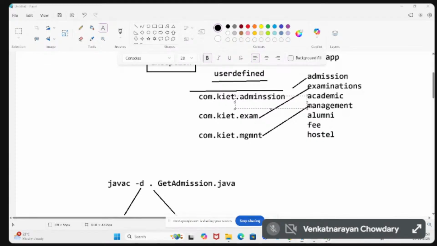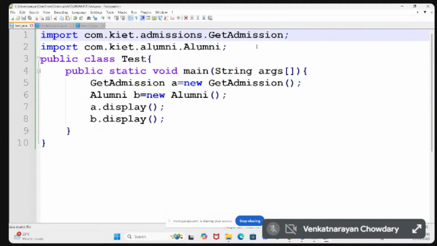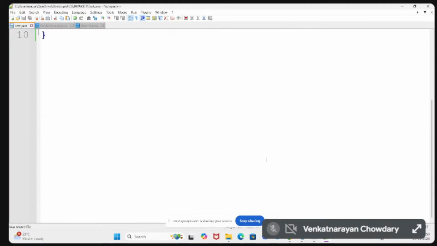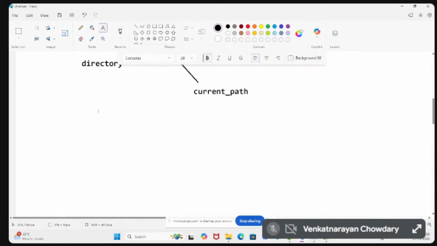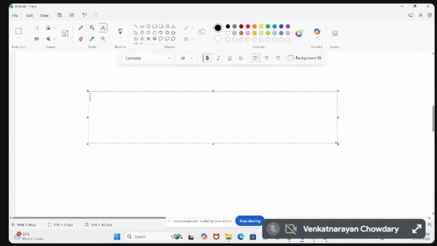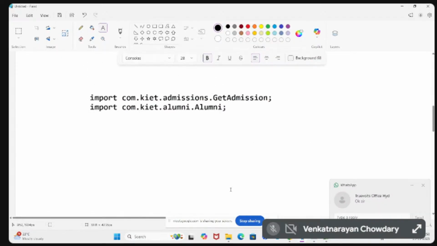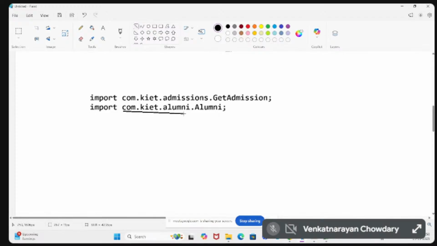You can observe this import statement. So when you observe this import statement, what are the packages and what are the classes? Simple. Import is a keyword and com.kite is a package.